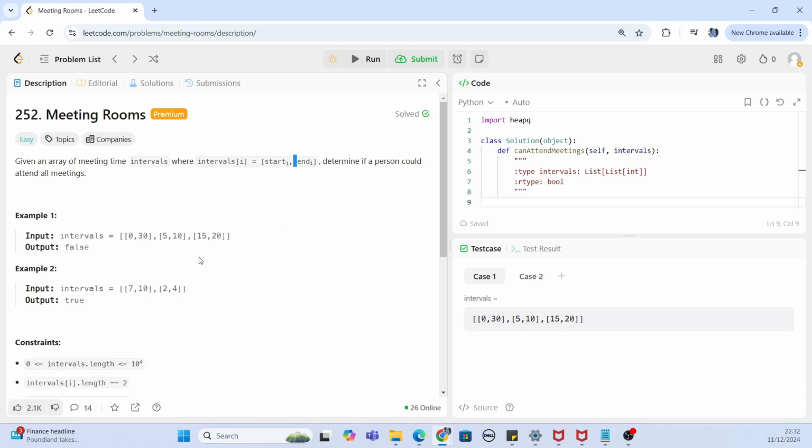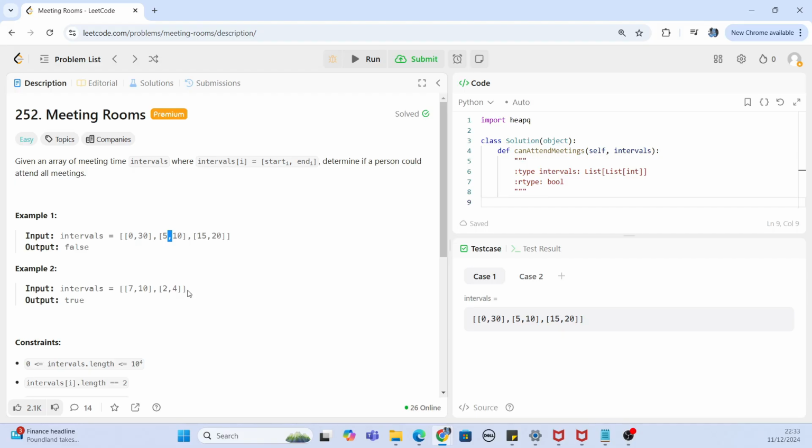So let's see this example. We have got these intervals and the first interval starts from 0 to 30 minutes, right? And then the second meeting starts from the 5th minute and ends at the 10th minute. And the third meeting starts from the 15th minute and then ends at the 20th minute. So obviously the first meeting is so long, that means it starts at the 0th minute and ends at the 30th minute, so the person cannot attend the meetings which are starting at the 5th minute and 15th minute. Hence the answer is false.